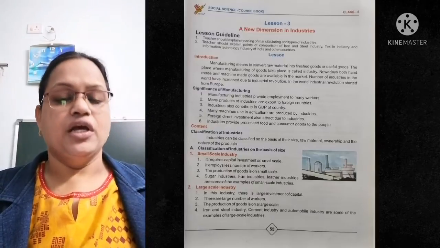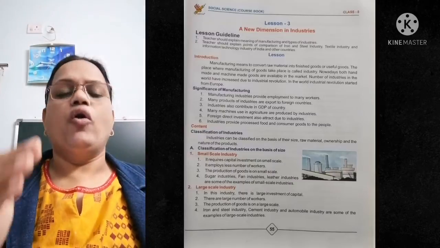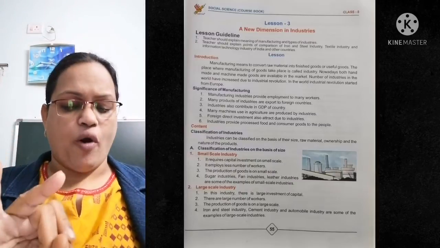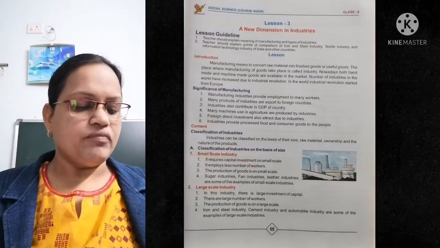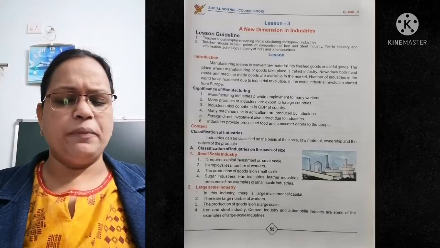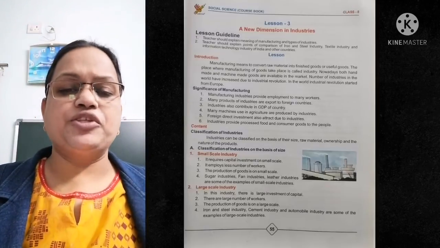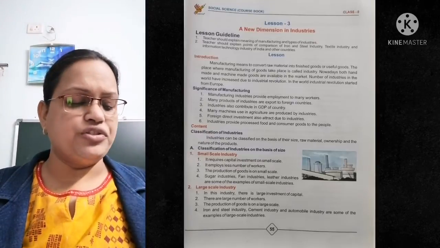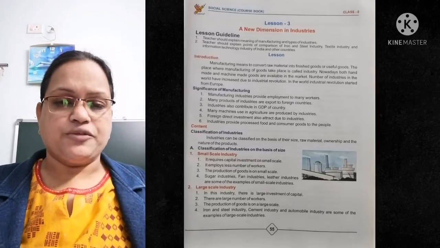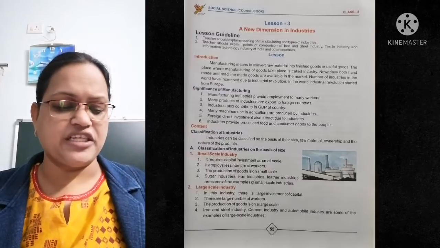Classification of industries. Industries are classified on the basis of size, raw materials, ownership, and the nature of products. Classification of industries on the basis of size. Can you see the picture there? They have shown the size of the industries. So first we are going to see small scale industries. Small place, small money, small businessman.